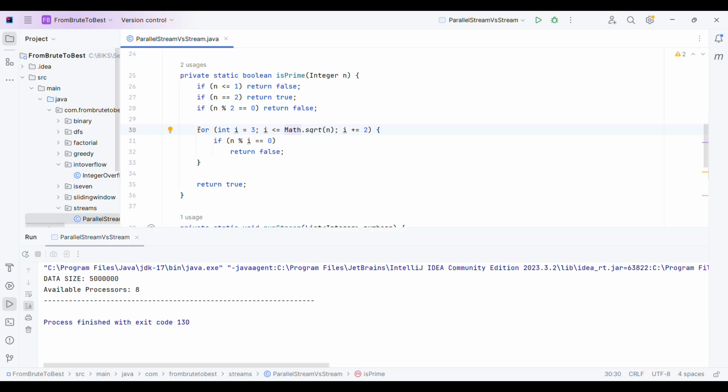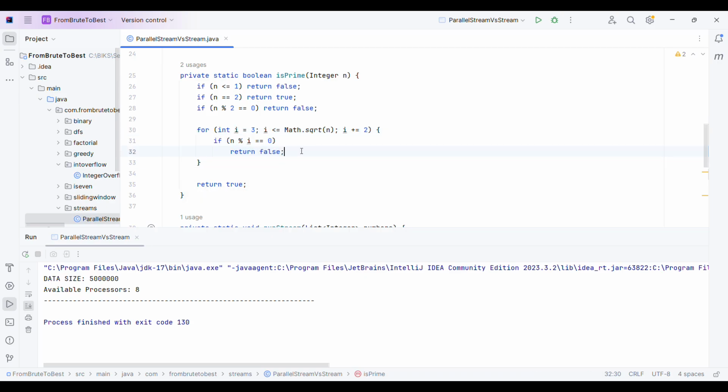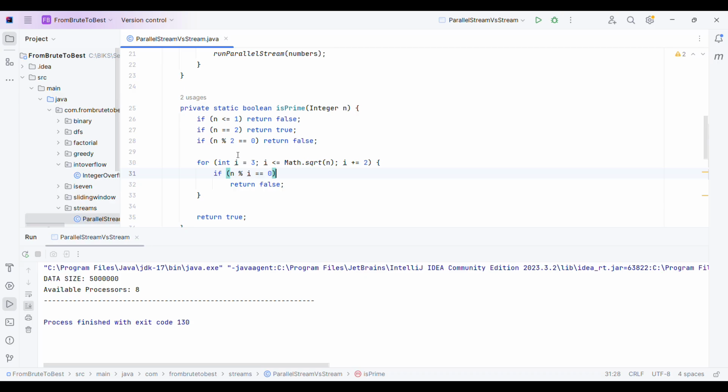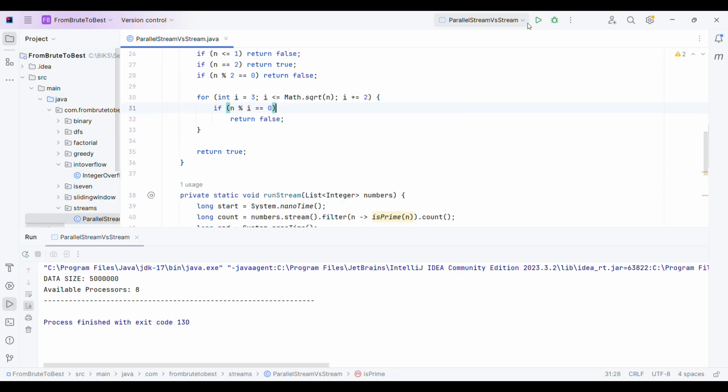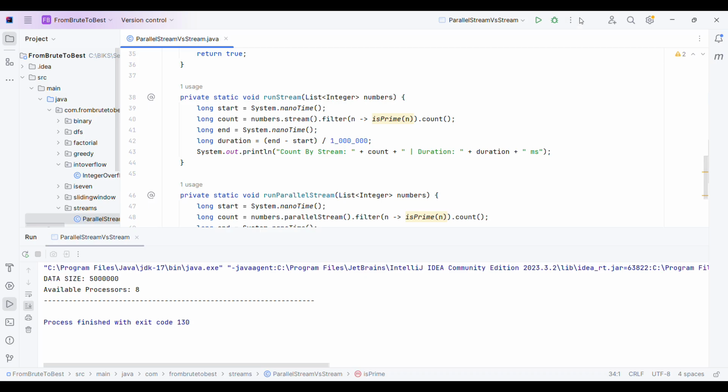I will prepare a separate video where I will explain the time complexity and the benefit of optimizing your code with minimum change that will reduce the execution time exponentially. For now just see the code, and I will run the updated code to show you the parallel stream versus normal stream execution time.